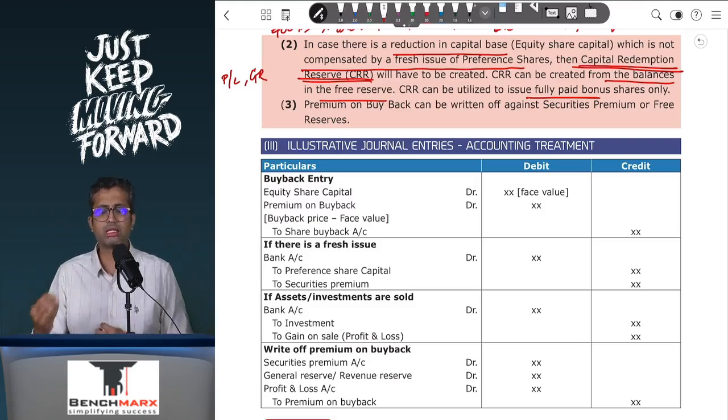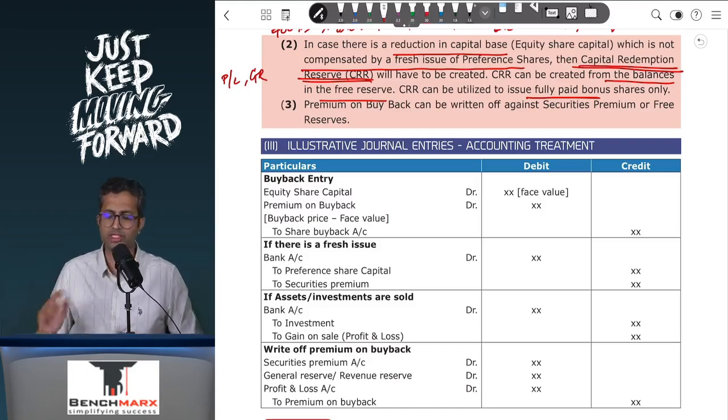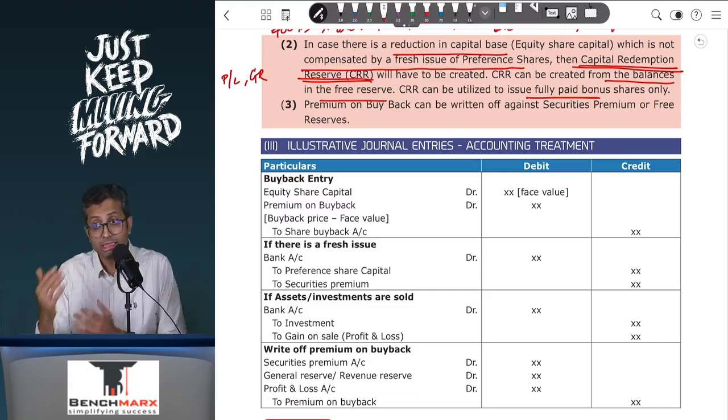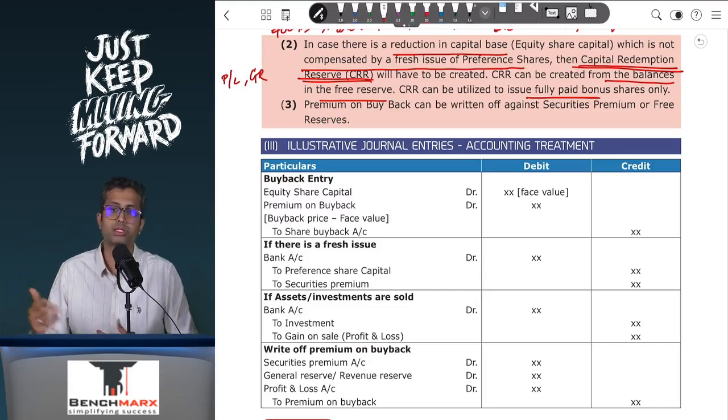Basically, your entry will be 40 rupees was a premium. Maybe you have some balance in the securities premium of, let's say, 25 rupees. Your entry will be securities premium account debit 25 rupees. Then maybe another 15 rupees are there in the general reserve account, debit, let us say, 15 rupees to premium on buyback. So you will write off the premium on buyback.